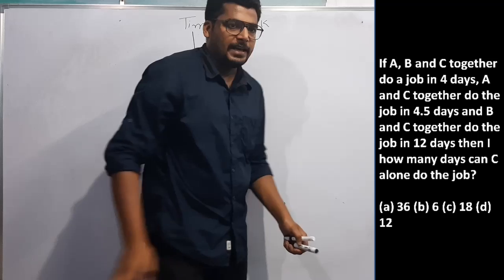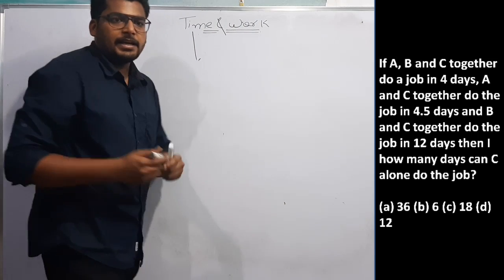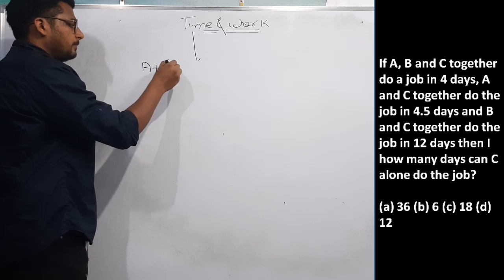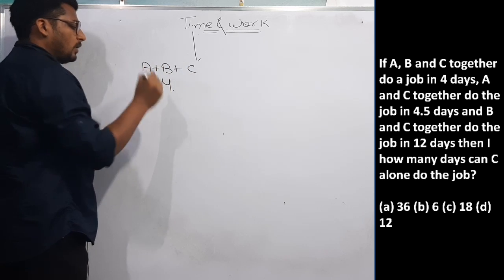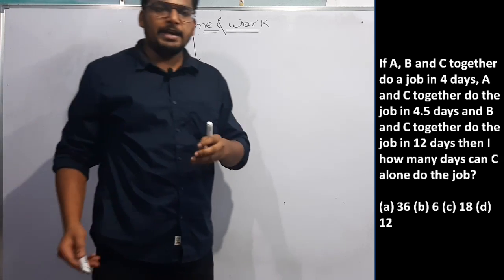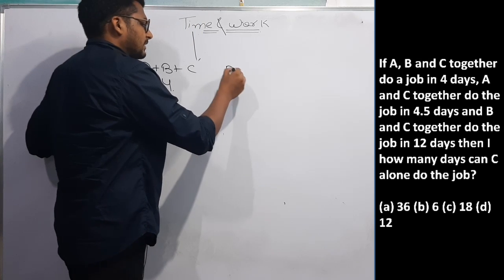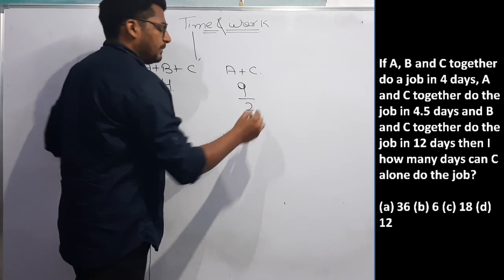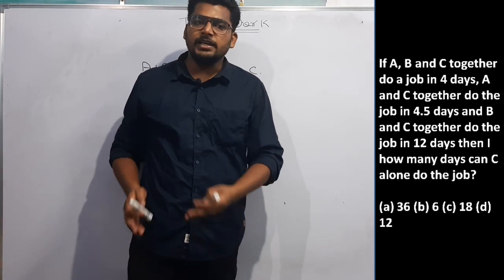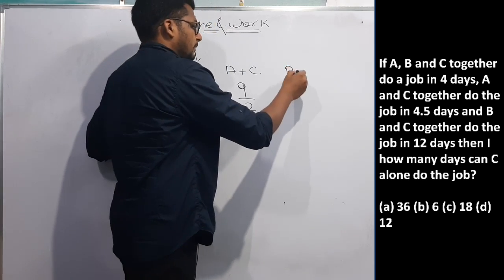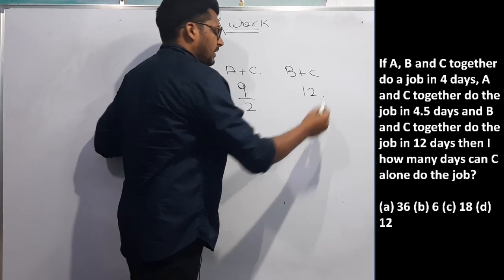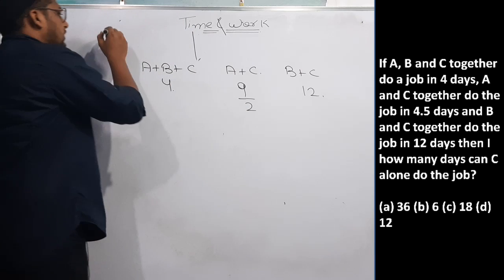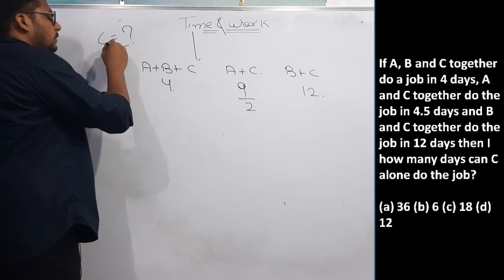What is the first question saying? A, B and C together can do a work in 4 days. A and C can do the work in 4.5 days, 4.5 means 9/2 days. And B and C can do the same work in 12 days. Then in how many days will C alone do this work?